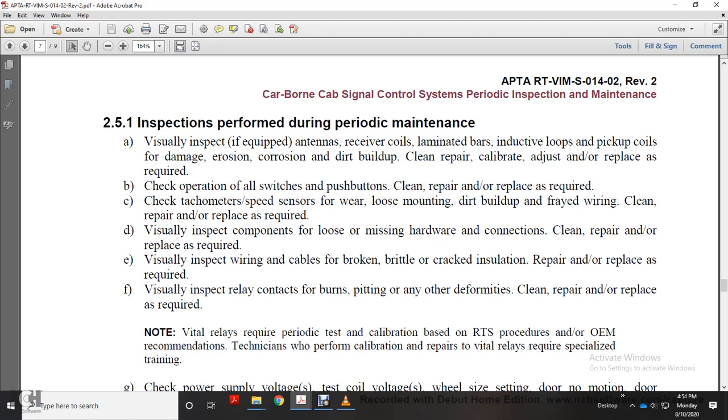A. Visually inspect the equipment: the antenna of the receiver, the coil, laminated bars, inductive loop of the pickup coil for damage, corrosion, erosion, build up. Clean, repair, calibrate, adjust, and replace as required. B. Check for the operation of all switches and push buttons. Check, repair, and replace as required.